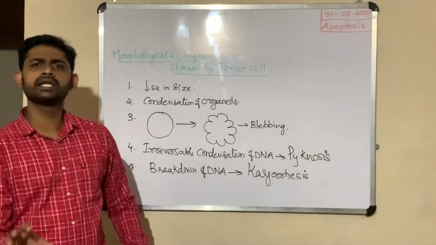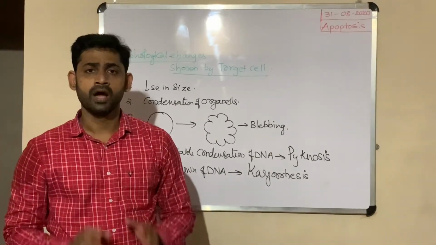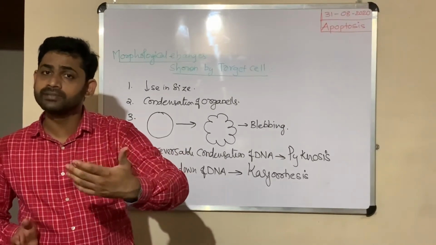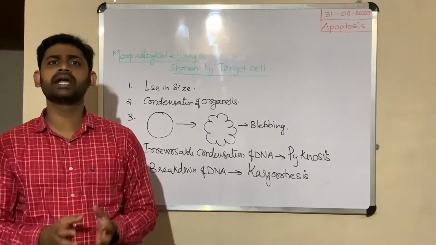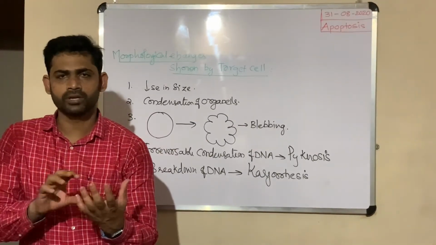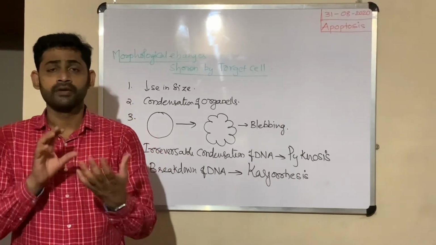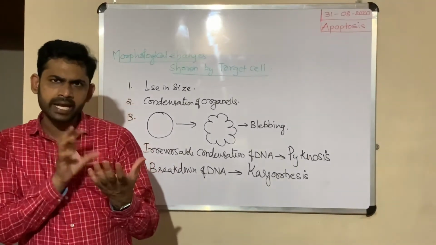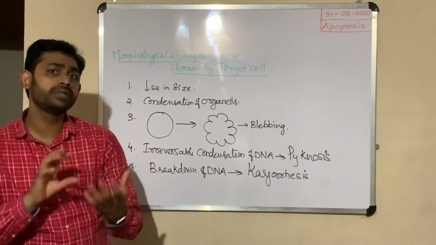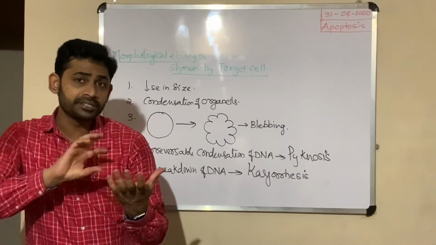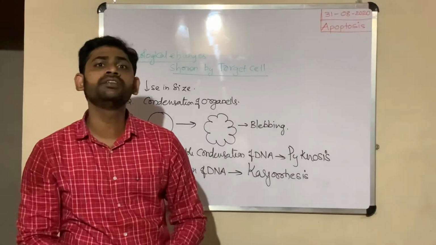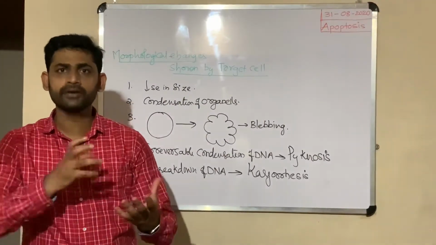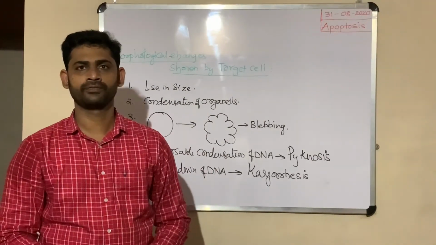Once the target cell becomes like this, how did it become like this? That is because of the effector caspases along with different types of enzymes. Once this target cell moves in the circulation, phagocytic cells like macrophages will identify these target cells. How do they identify the target cell? Because this target cell shows morphological changes that are different from the normal cell. These phagocytic cells, macrophages, engulf these target cells.